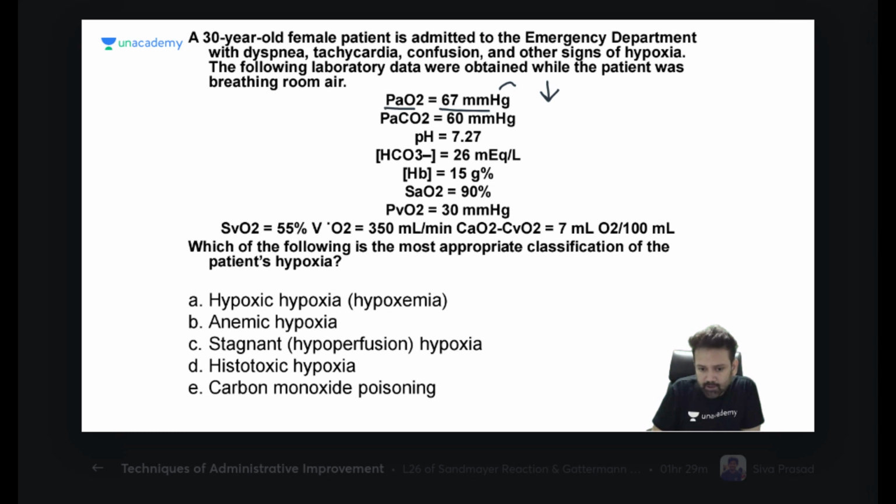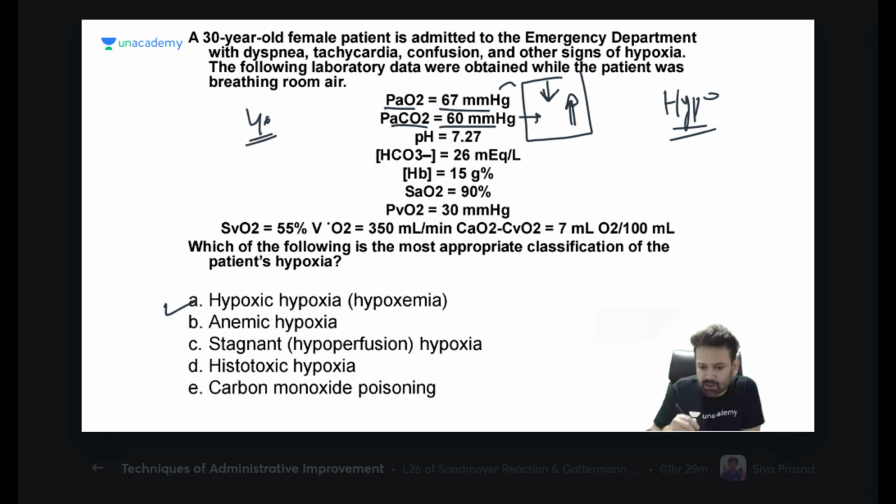Okay. And PaCO2, what is normal PaCO2? It is 40. So this is increased. If PaO2 is less and PaCO2 is more, it means what? You are hypoventilating, yes or no? So this much is sufficient to make the diagnosis.